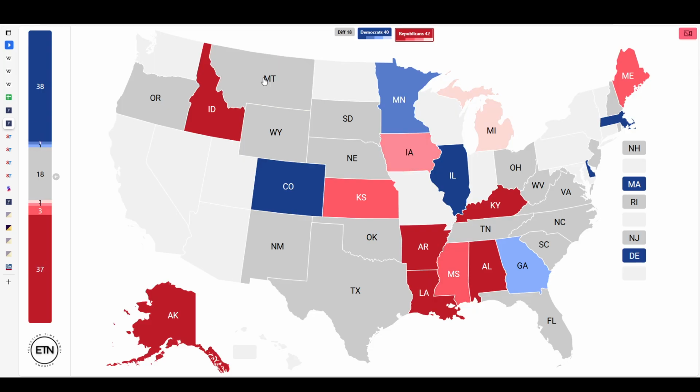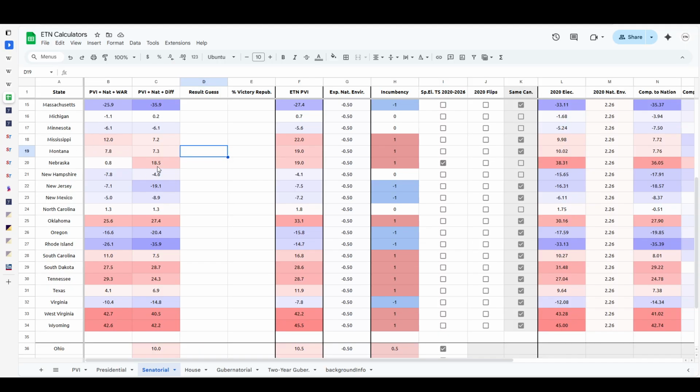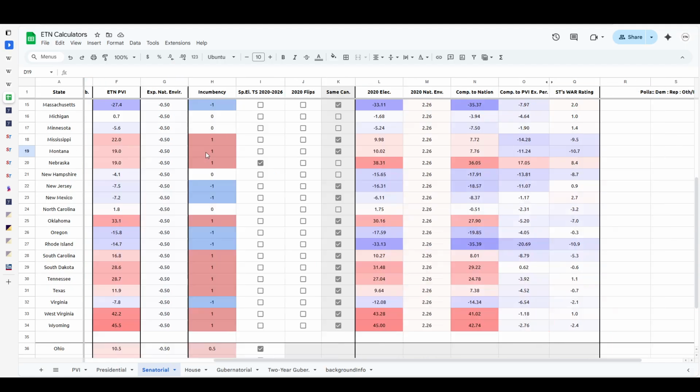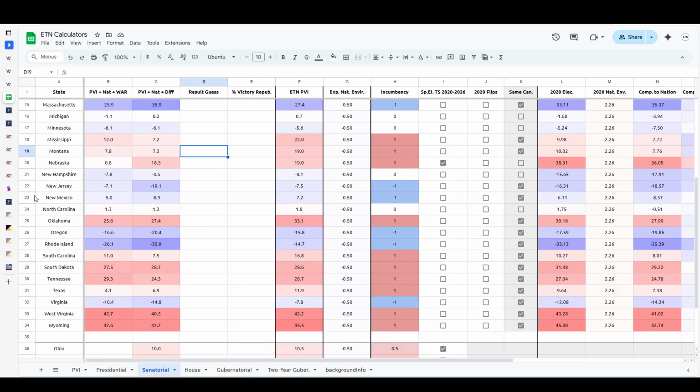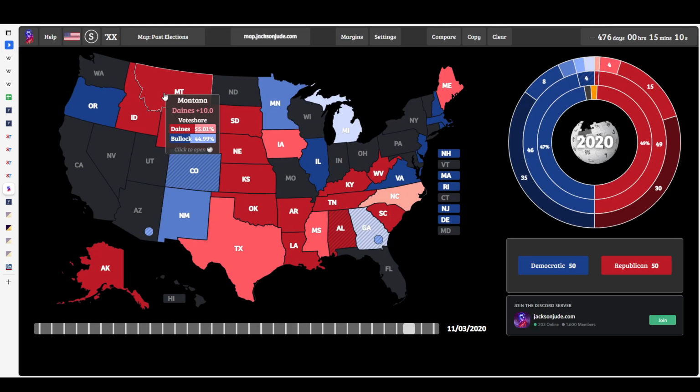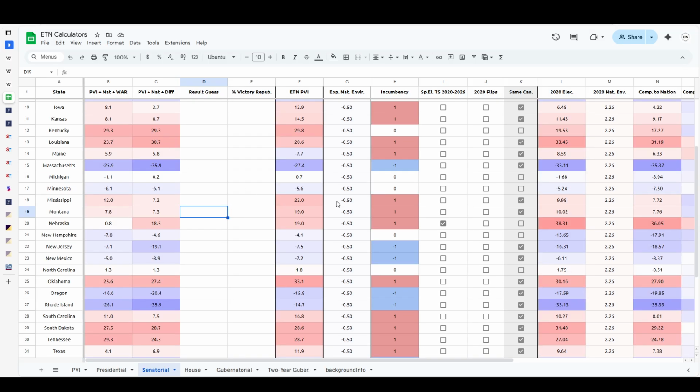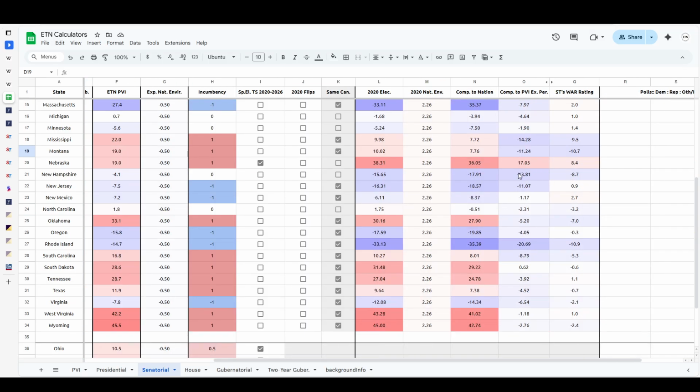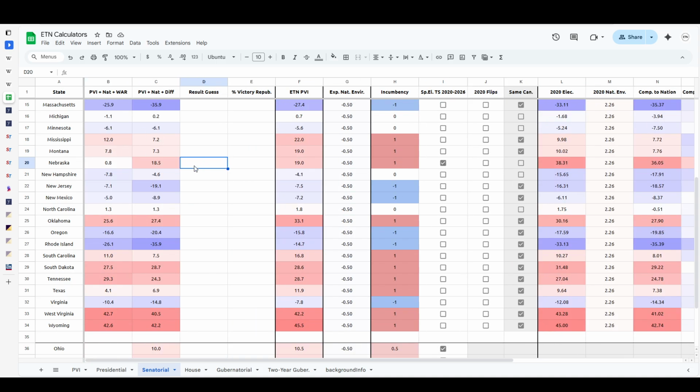This is just because Steve Bullock was the last person to contest this seat on the Democratic side. He was a very popular governor as a Democrat. 10.02 for Daines. That's more of a strength. This is going to be more strength from Bullock than weakness for Daines. So that's going to kind of mess that up a bit.